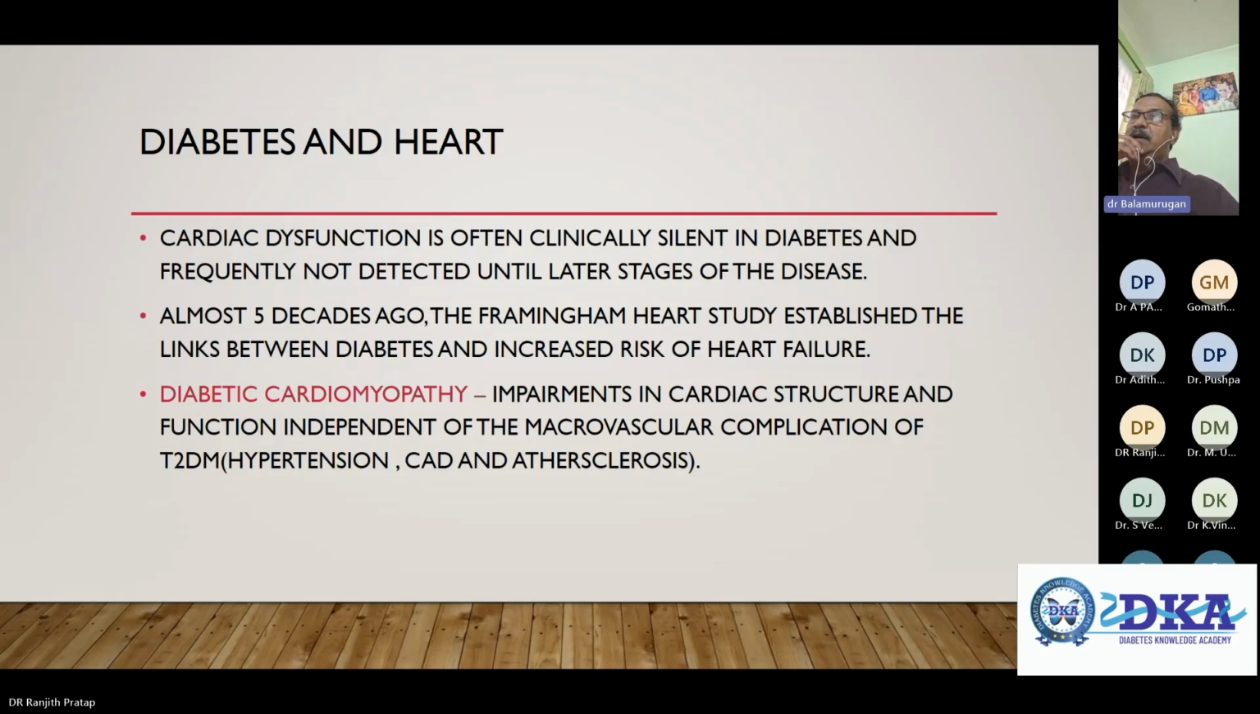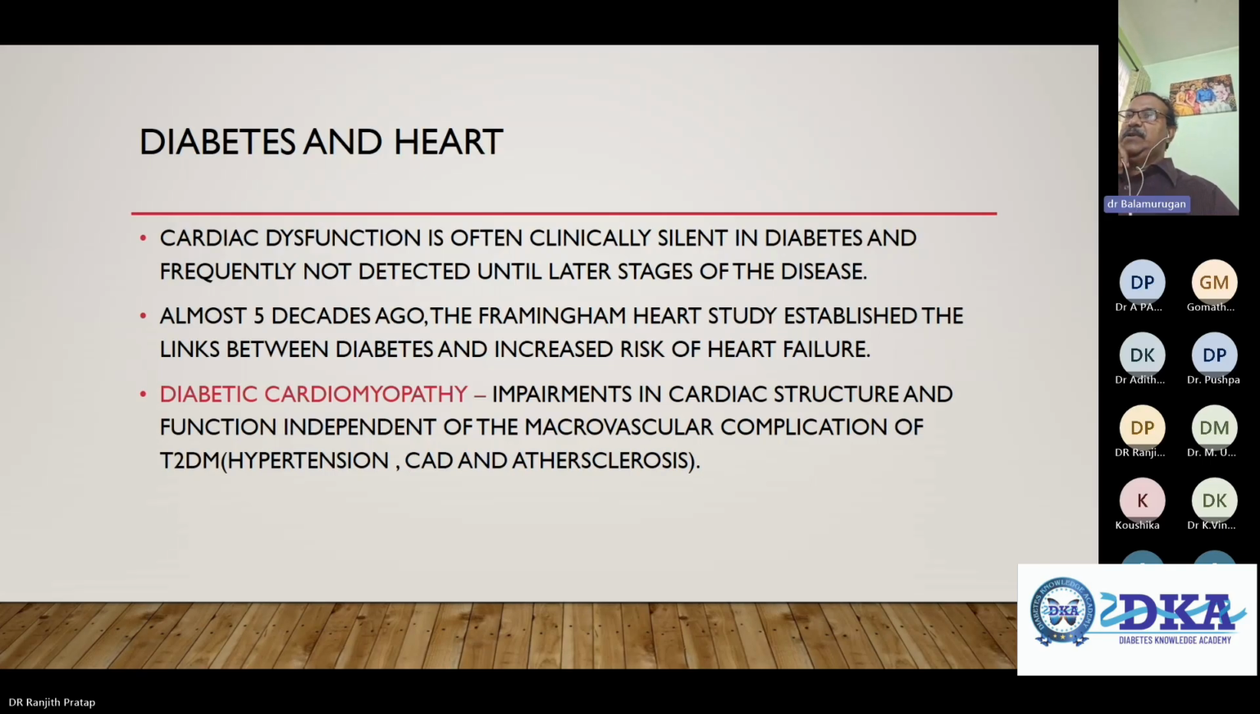The diabetes and heart. The cardiac dysfunction is often clinically silent in diabetes and frequently not detected until later stages of the disease. This is one of the most common issues with diabetes. Many times people think they're all right, as Dr. Panni said, people just keep jolly well and they sleep in the night, don't get up in the morning. So many people think that the heart is all right as long as they can do all the routine work.